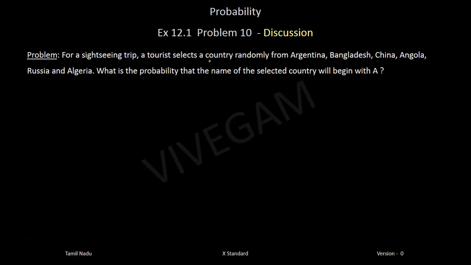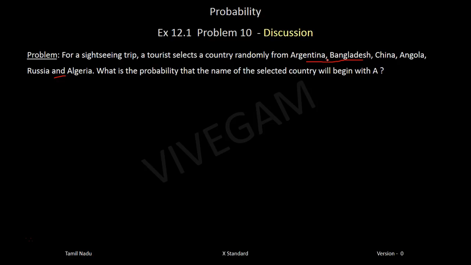For a sightseeing trip, a tourist selects a country randomly from Argentina, Bangladesh, China, Angola, Russia, and Algeria. What is the probability that the name of the selected country will begin with A? So, the tourist is selecting randomly from the list of these countries. And what we are asked to find is the probability of selecting a country which begins with A.